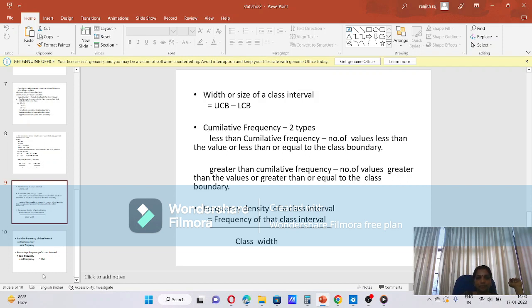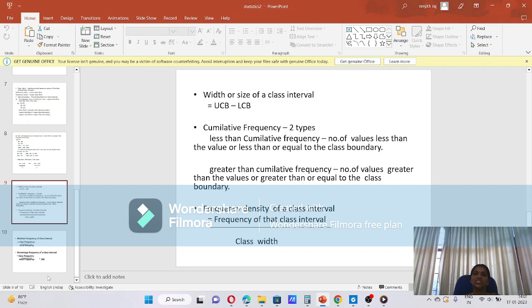Then the next portion: width or size or height of a class interval. How to find the size of a class interval? It is the difference between the upper class boundary and the lower class boundary. To find the size of a class interval, we take the difference between UCB and LCB. Clear?